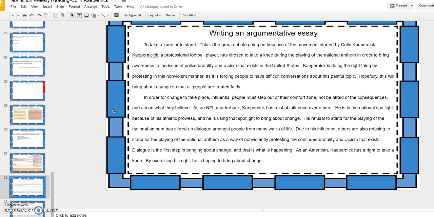Kaepernick is doing the right thing by protesting in this nonviolent manner, as it is forcing people to have difficult conversations about this painful topic. Hopefully, this will bring about change so that all people are treated fairly.